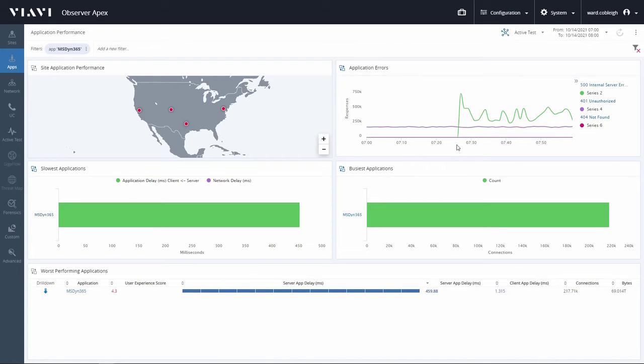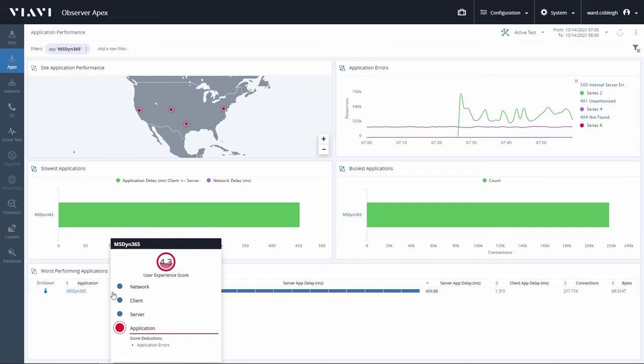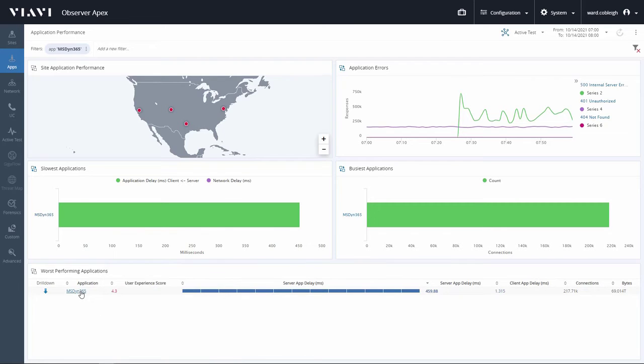And you see that just before 7:30 a.m., active testing revealed that HTTP 500 internal service errors were being returned. Clicking on the end-user experience score confirms your suspicion that this is an application issue. But you want more than just the high-level problem domain, so you drill down to get more details on server utilization and performance.